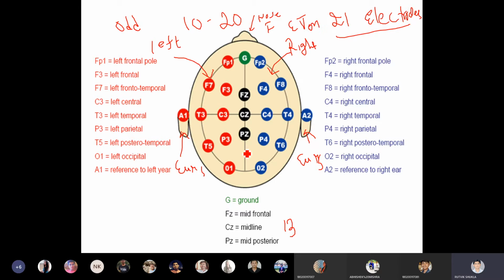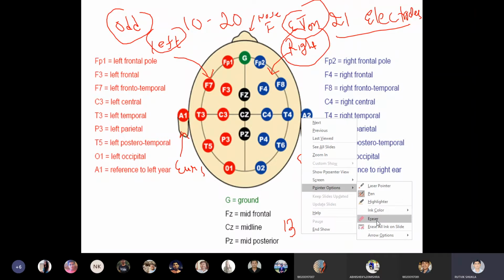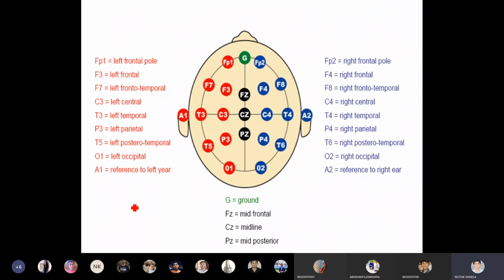So when you have to draw this somehow, if it comes in a written exam, the first thing is you need to plot this. How will you differentiate? Things on the left side are odd numbered, and things on the right side are even numbered. These are the first things you need to remember. I'll just erase that. So on this side it is odd, on this side it is even.